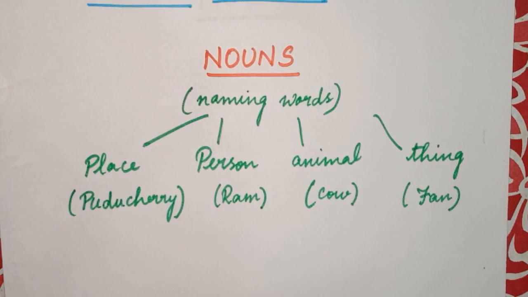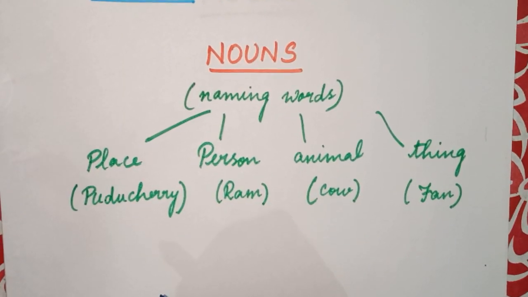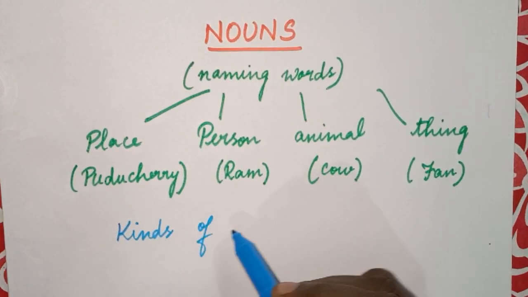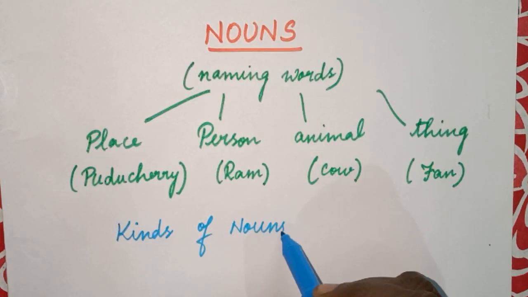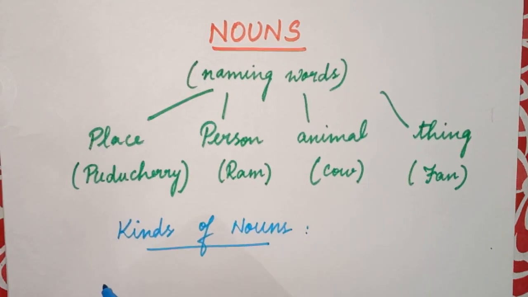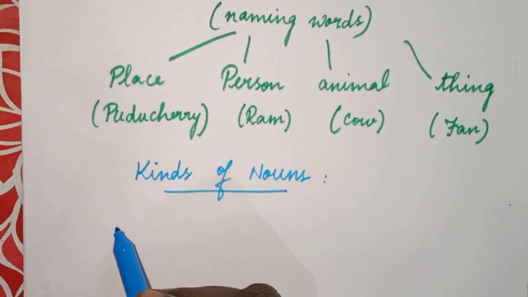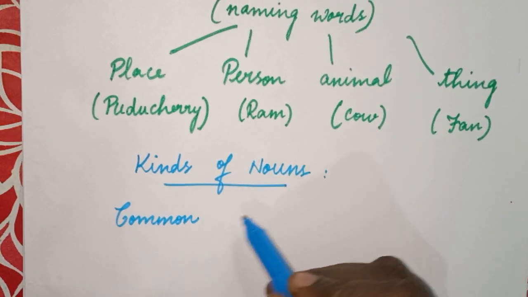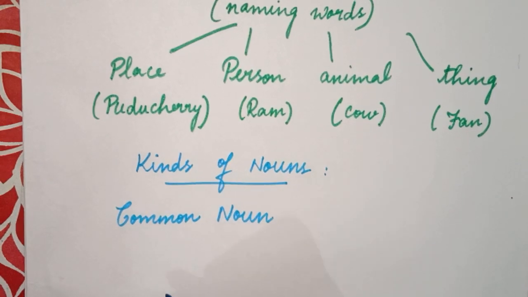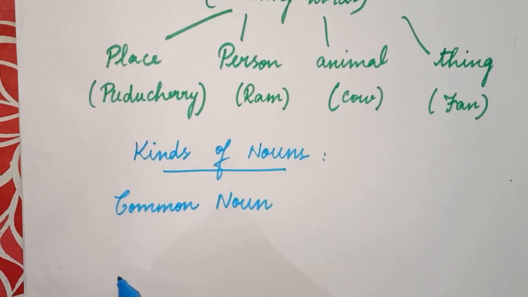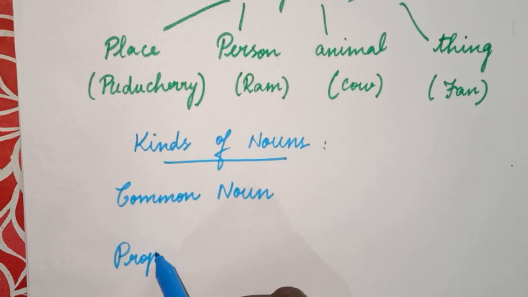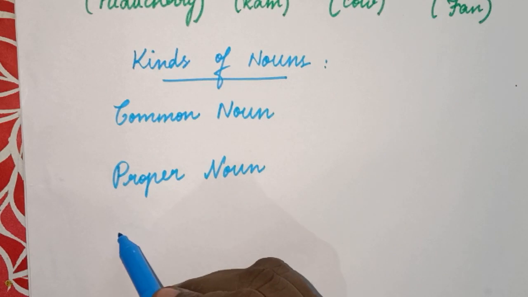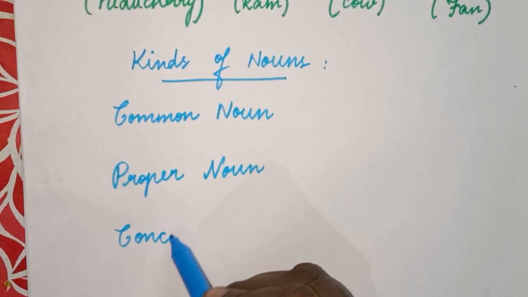Okay, and now these nouns are of different types. What are the kinds of nouns? There are different kinds of nouns, and today we are going to see some of them. The first one is common noun. The second one is proper noun. The third one is concrete noun.